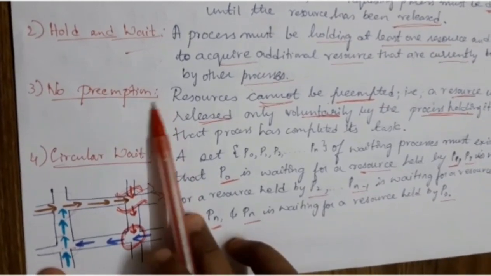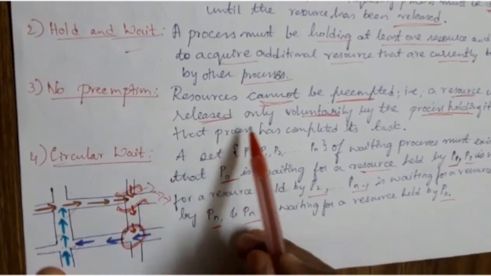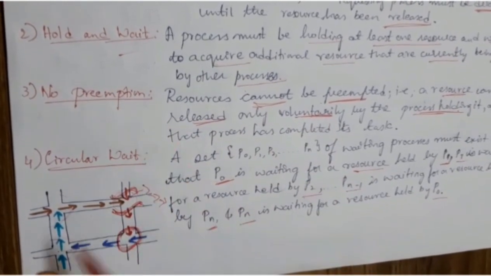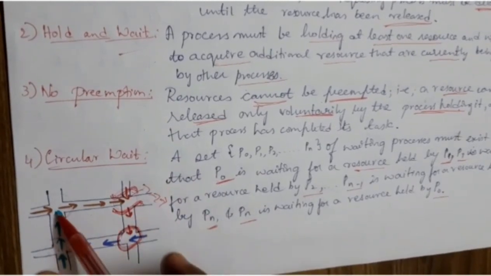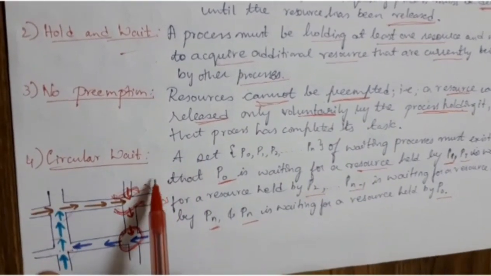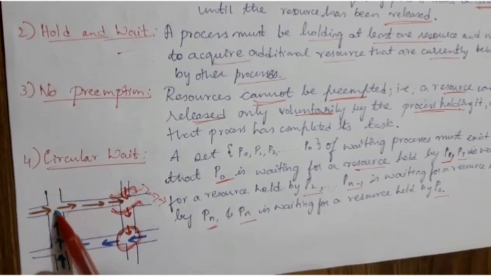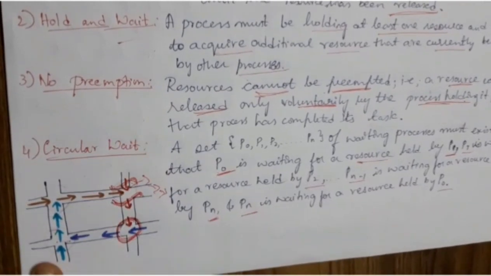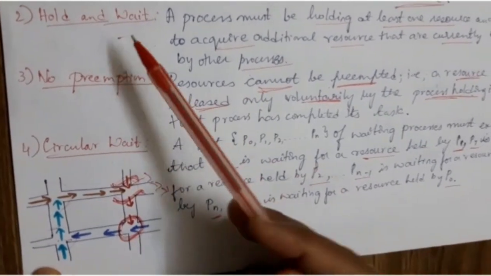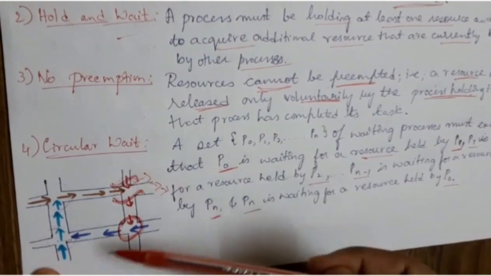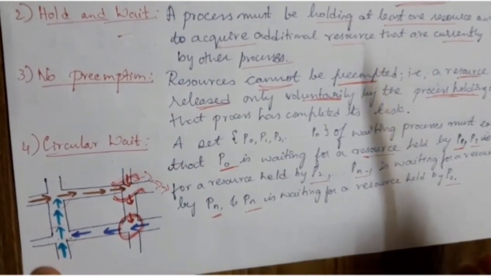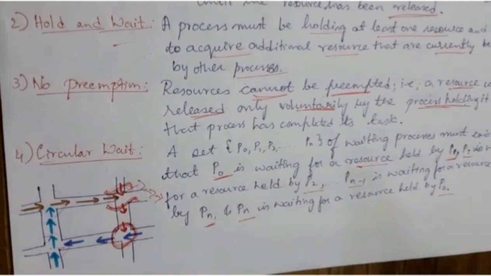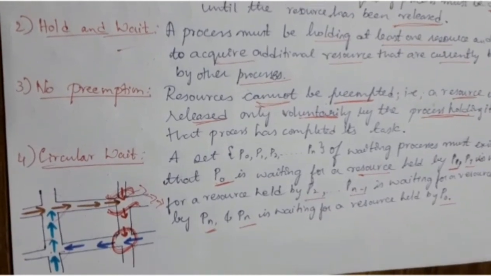Next, no preemption means the resource should be released voluntarily. To break this condition, I will voluntarily pick up some cars and make space for the area, asking other vehicles to move. Now I can also break no preemption. Since I have broken the hold and wait condition, the circular wait condition will also be false. So this is the best example to understand the deadlock situation.